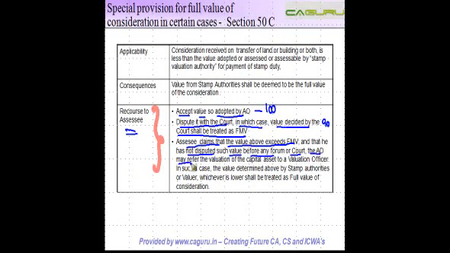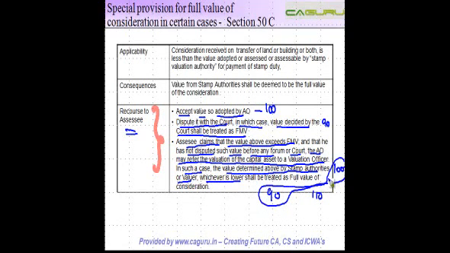The AO may refer the valuation of the capital asset to the valuation officer. In such a case, the value determined above by the stamp authorities, which was 100, or the valuer, which could be 90 or 110, whichever is lower, shall be treated as the full value of consideration. So in this case, 90 is lower. In this case, 100 is lower.